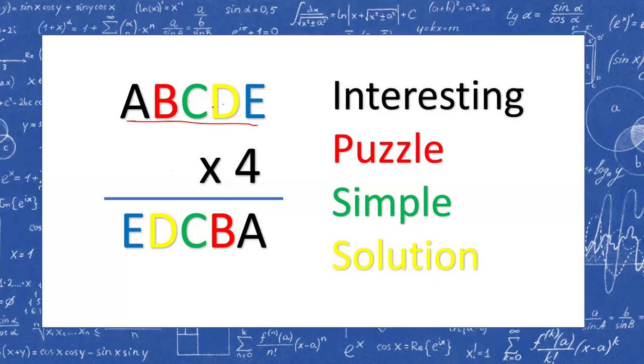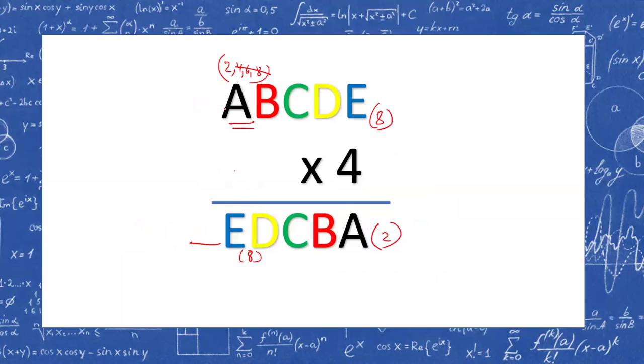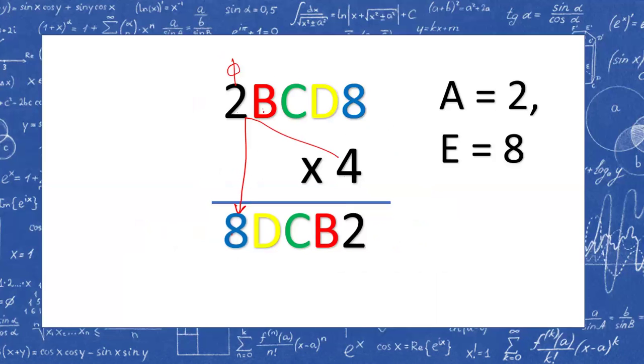Therefore B can be 1 or 2 or 0. But if B is 0, 4 zeros are 0, and here we'll get 0, so it is not possible, and therefore the only possible case is 1. Value of B will be 1. Otherwise, we'll get a carry.